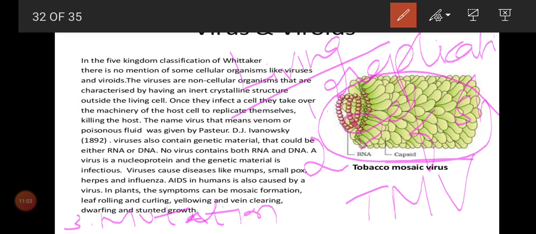Is that clear, children? First, they can undergo replication inside the host. Second, they have their own morphology. And third, they undergo mutation and possess the property of mutation. Very important, these 3 points you write, children.